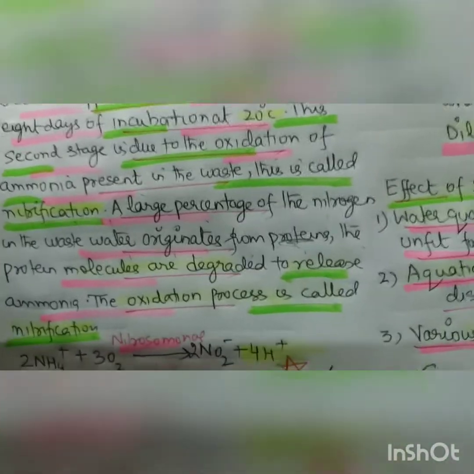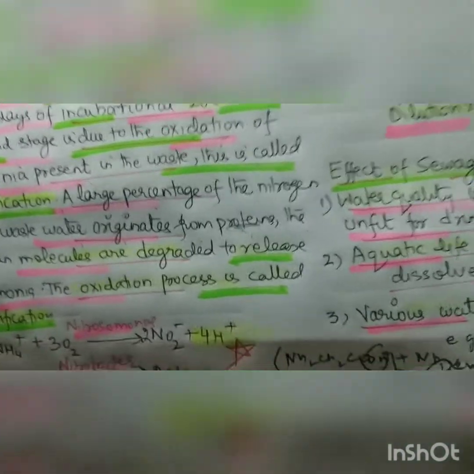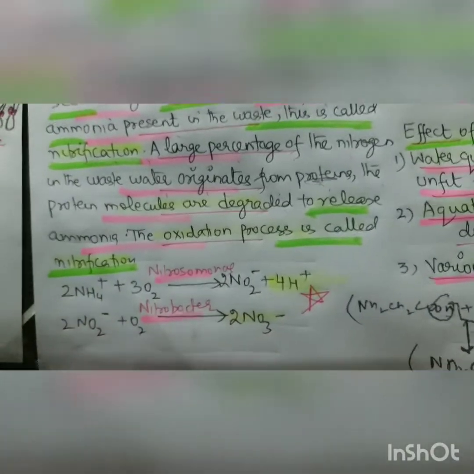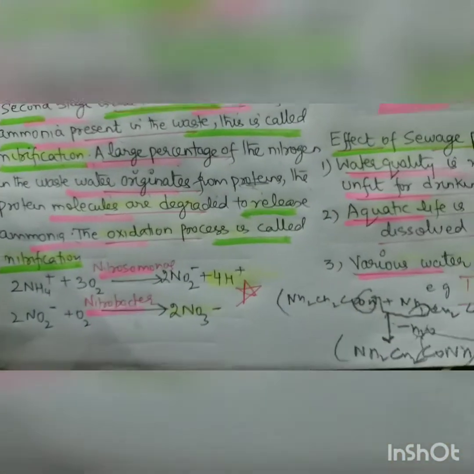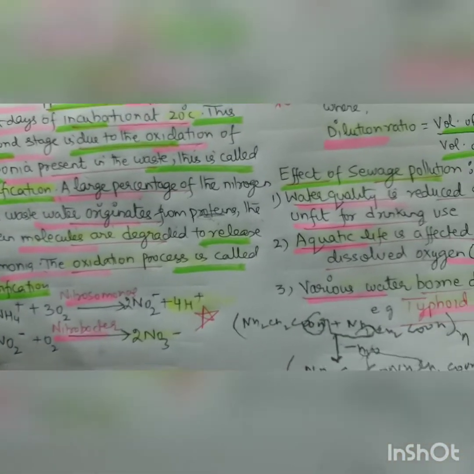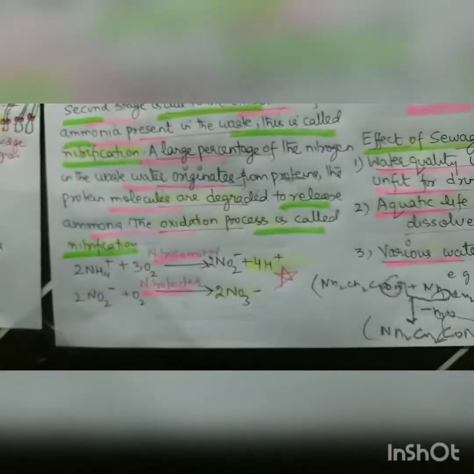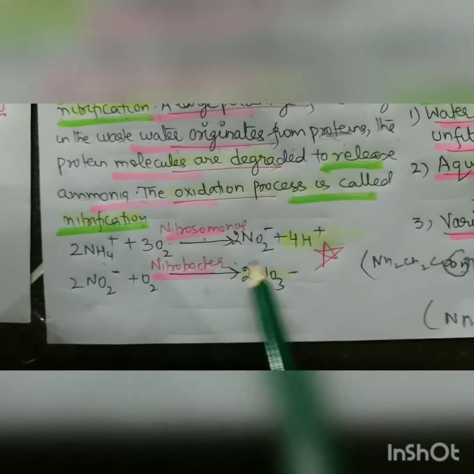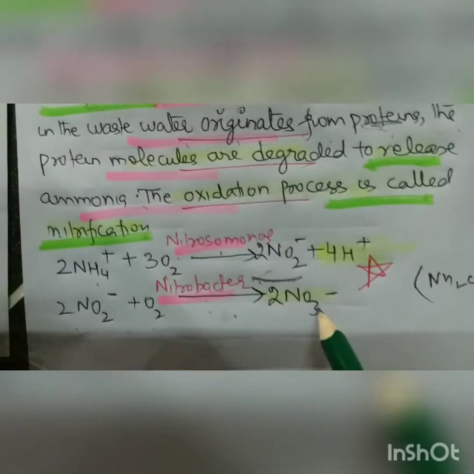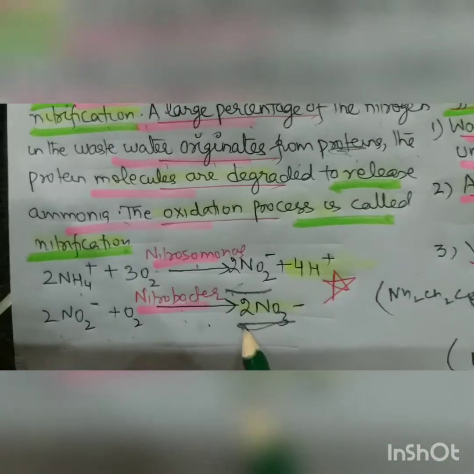Proteins, just like our houses are made up of bricks, our body is made up of proteins. The protein molecules are degraded to release ammonia, because these protein molecules undergo ammonification and form ammonia, and this ammonia, in the presence of oxygen and Nitrosomonas, changes into nitrite, and nitrite, in the presence of oxygen and Nitrobacter, changes into nitrate, right?